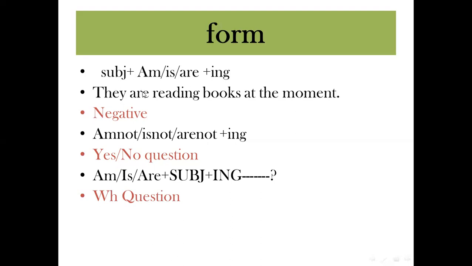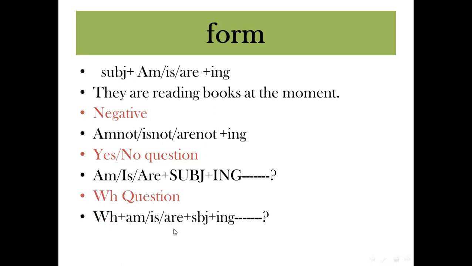So I have to say, are they reading books at the moment? And the answer will be yes or no. Yes, they are, or no, they aren't. How about he is reading a book at the moment? Is he reading a book at the moment?